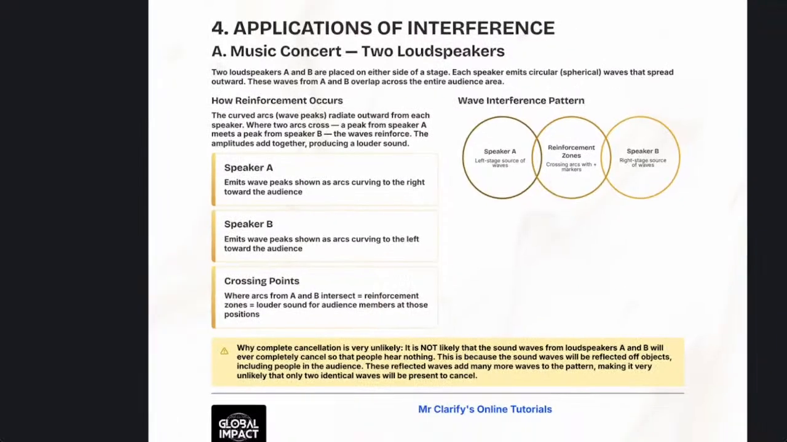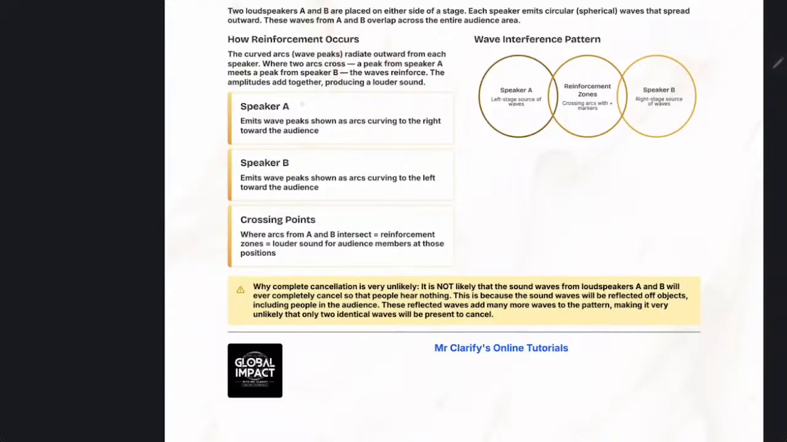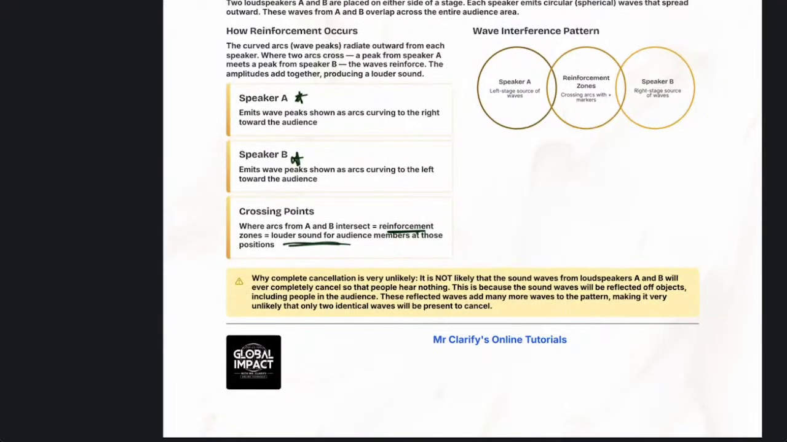I said you're in church or in any concert, you have multiple speakers. Speaker A and speaker B will meet, and when they meet, they will reinforce each other, and the audience will be hearing a louder sound. So the sound will be great. They won't be saying, we can't hear. No. In constructive interference, they meet and they make the sound louder.